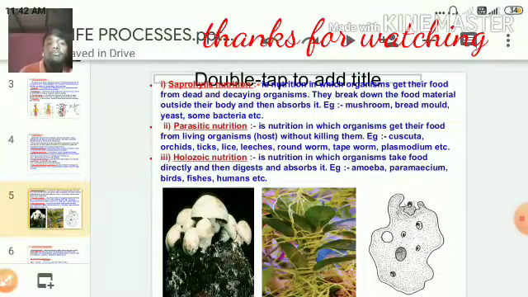These are the different types of nutrition. A very important question is about holozoic, and they might also ask about the meaning of saprophytic as well as parasitic.